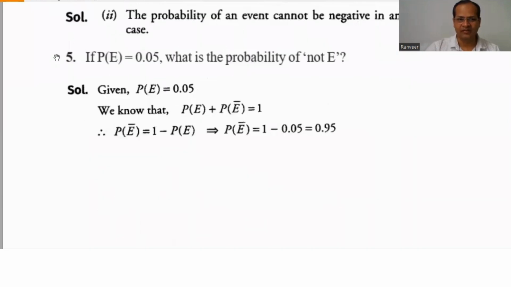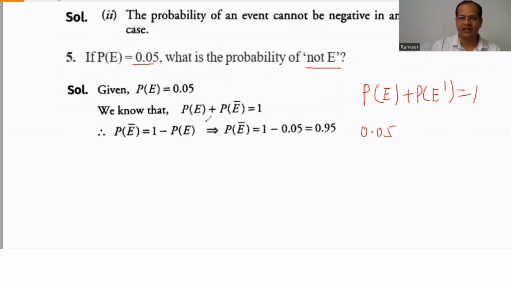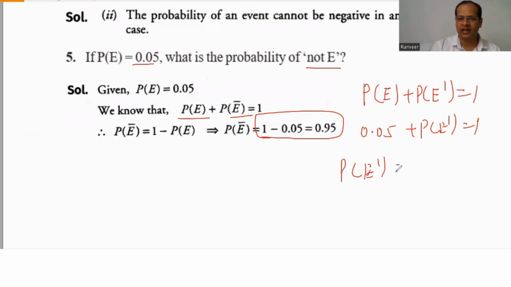Now question number 5. The probability of an event is 0.05. What is the probability of not E? We know the probability of an event plus the probability of not E is equal to 1. Now this is given as 0.05, so we just have to subtract it from 1. So the probability of E dash equals 1 minus 0.05, that is 0.95.